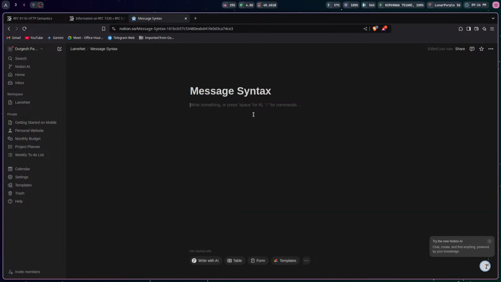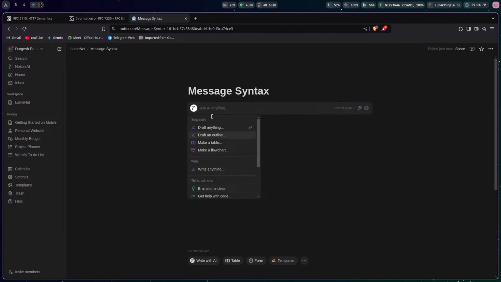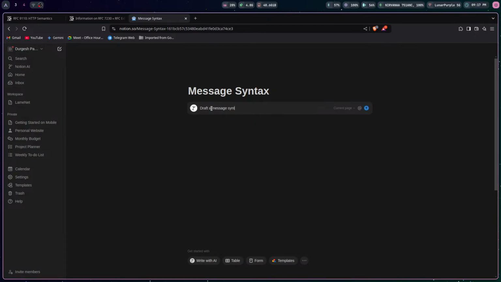Another thing that I want is let's write with AI. Let's see if AI can write. Draft a message syntax for a chat-based protocol, which will be similar to HTTP protocol, but will be very light and easy to encode, decode.